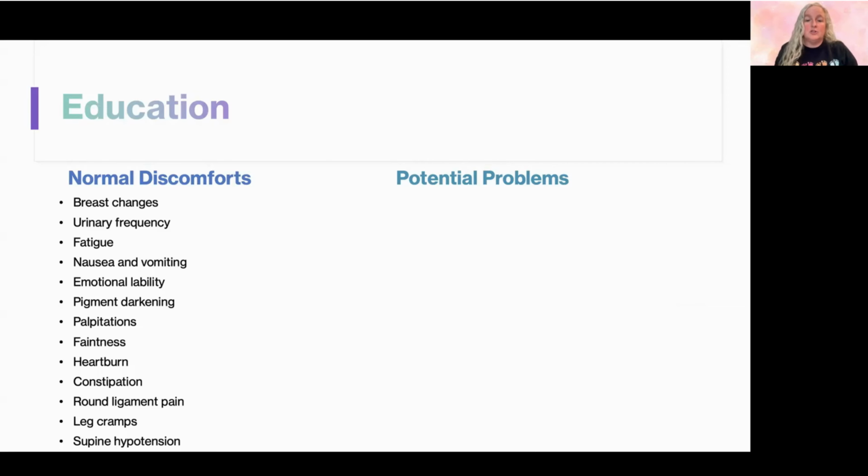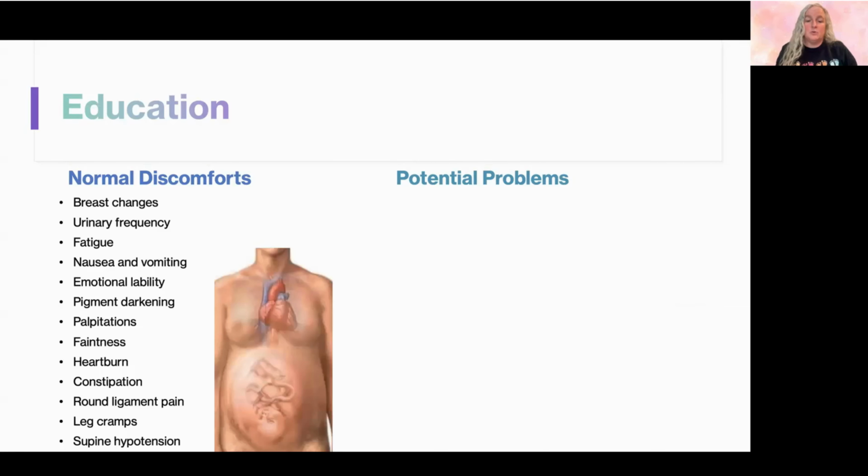So supine hypotension has to do with, if you look at this picture and you think about the main vessels from the heart running behind the uterus, supine is her laying on her back. If she lays on her back, the weight of that baby and uterus puts pressure on those vessels, and it's going to affect her blood pressure. It makes her feel bad. It also then affects perfusion to the placenta, because remember that the placenta depends on blood pressure. So if her blood pressure goes down, that affects perfusion, and so that affects the baby as well.